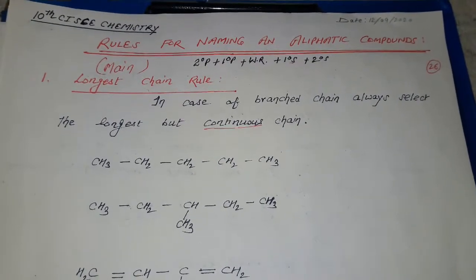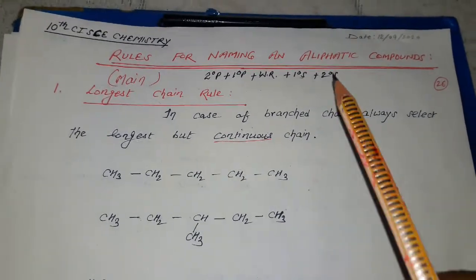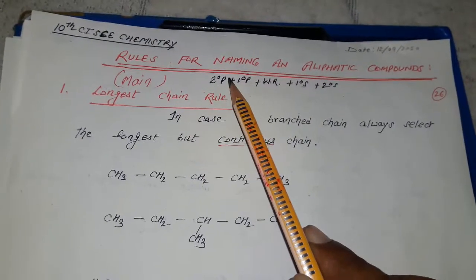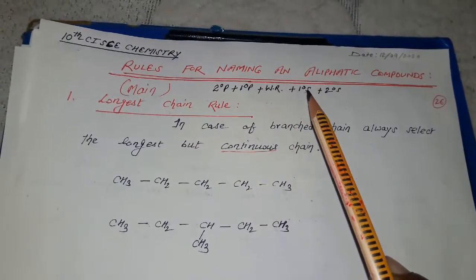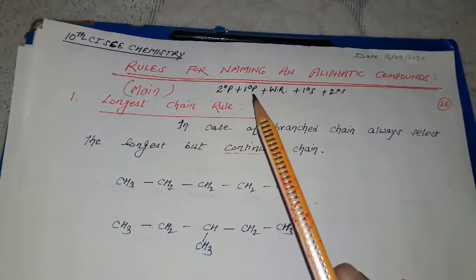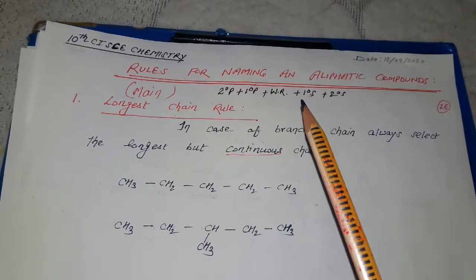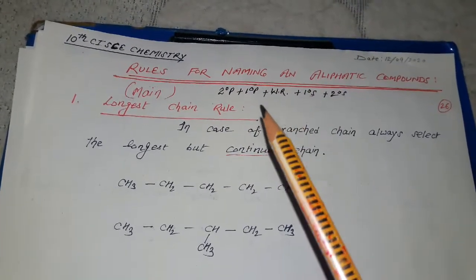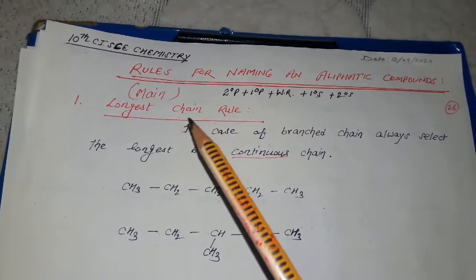Today in this lecture, we are going to study the IUPAC naming rules for aliphatic compounds. For naming, we follow this rule: 2° prefix plus 1° prefix plus word root plus 1° suffix plus 2° suffix. This is the sequence to write the IUPAC name of any compound. Let us see one by one the common rules.